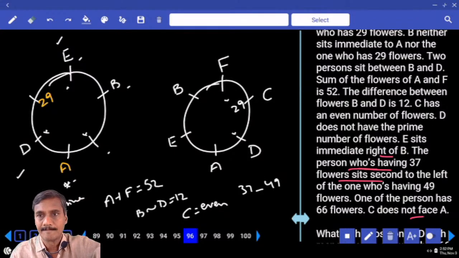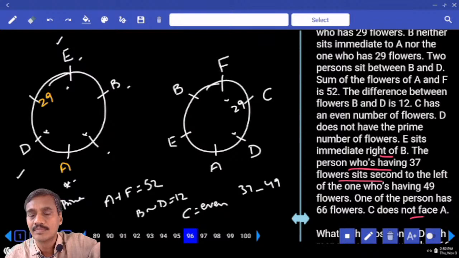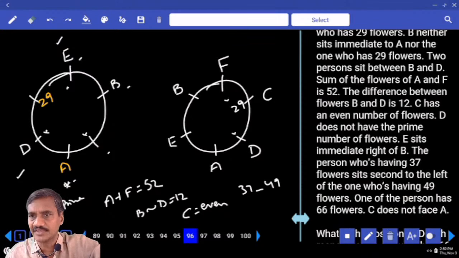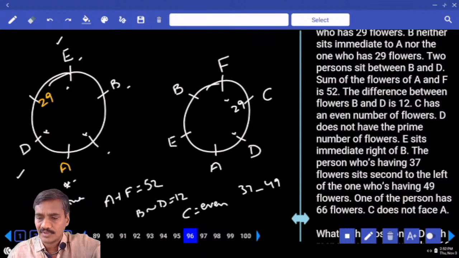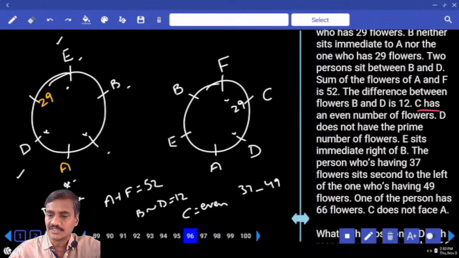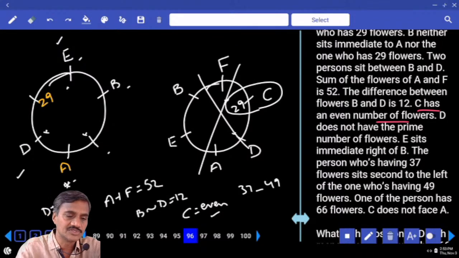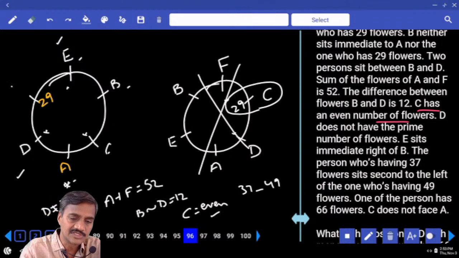And C has an even number of flowers. Now as C has an even number of flowers, what do we get? C is even, but here C is 29. Hence this case is ruled out. As this case is ruled out, C cannot be here as well, and C must be here.